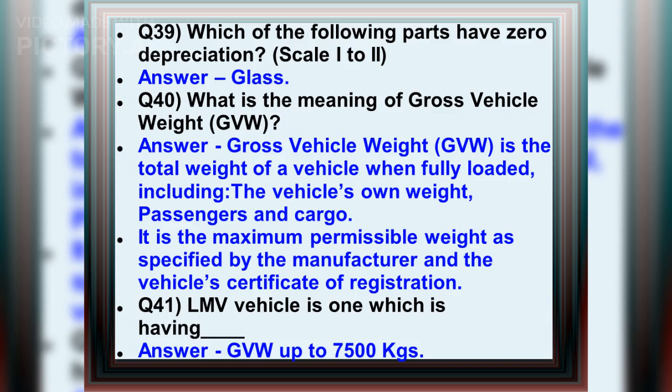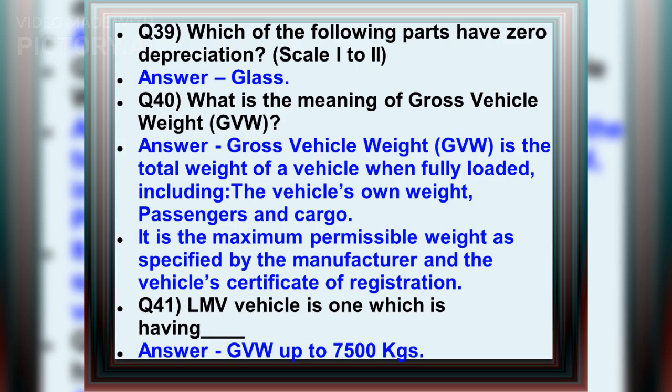Q39. Which of the following parts have zero depreciation? Answer: glass. Q40. What is the meaning of gross vehicle weight, GVW? Answer: gross vehicle weight, GVW, is the total weight of a vehicle when fully loaded, including the vehicle's own weight, passengers and cargo. It is the maximum permissible weight as specified by the manufacturer and the vehicle's certificate of registration.